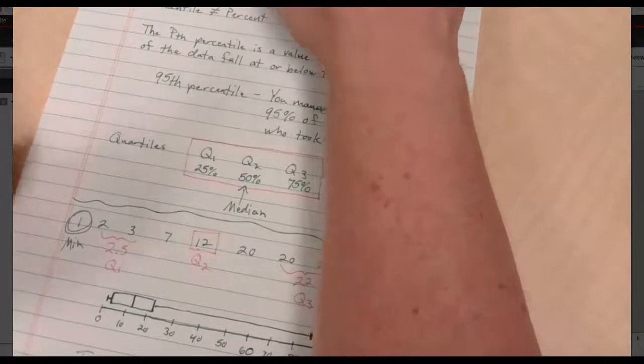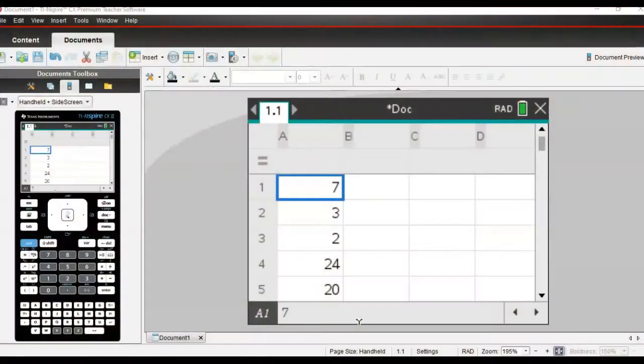Okay, so the other thing I want to show you is this. Going over, switching screens because I can. Yes, there we go. All right, so these are the same numbers. They're not in order, but these are the same numbers I typed in before. So this is my data set, which is 1, 2, 3, 7, 12, 20, 20, 24, and 86. I put them in my spreadsheet, and now I'm going to ask the spreadsheet to do some calculations.